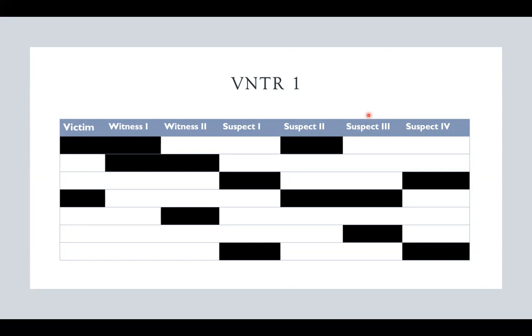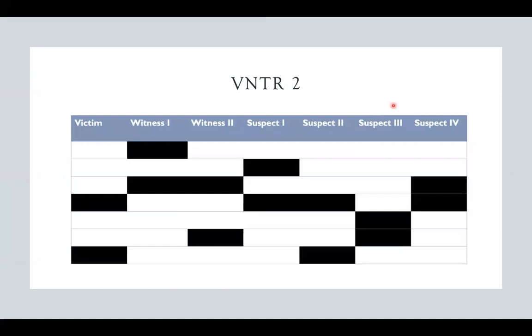Our third suspect shares one allele with the victim, therefore they can be ruled out as well. Lastly, our fourth suspect does not share any alleles with the victim, and they are clear as well. However, if you look closely, suspect 4 does share both alleles with suspect 1, so there may be some sort of relevance here.